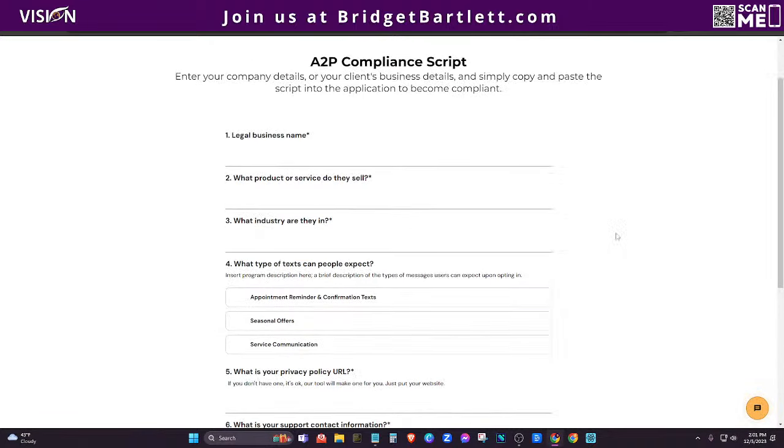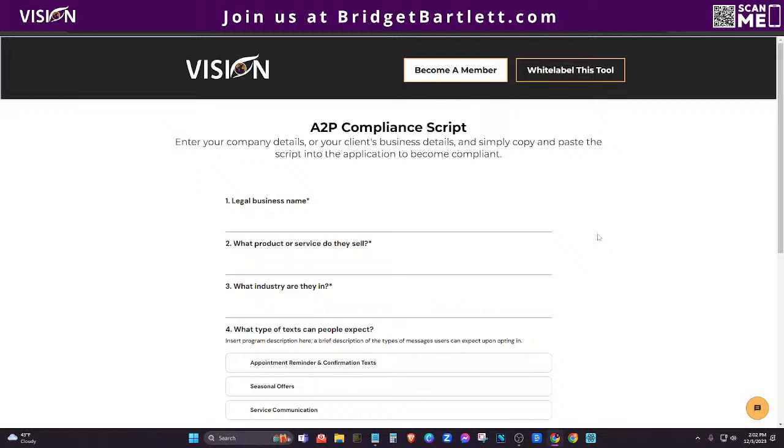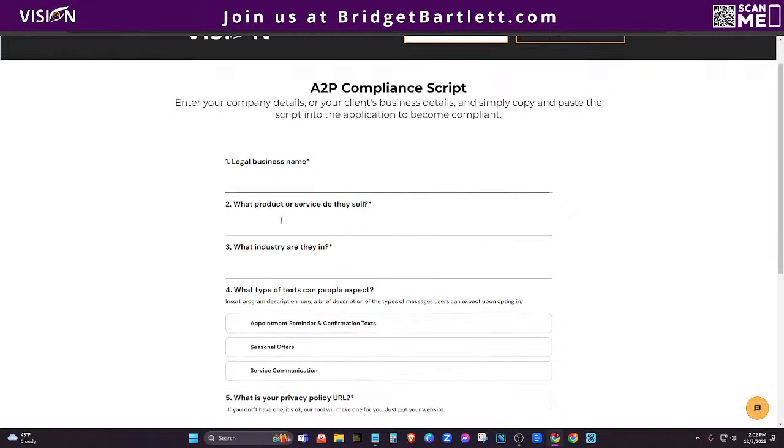Now, if you are with HighLevel, you definitely understand that the A2P compliance is such a beast. Even if you're not with HighLevel, you still have to deal with A2P compliance. So this may be for Twilio or any other software company that you're using that does require the A2P compliance to send text messages and make phone calls. So it is really hard for people to put in the data and get approved, and they're doing it over and over again because if you have an agency, then you have clients that are using this.